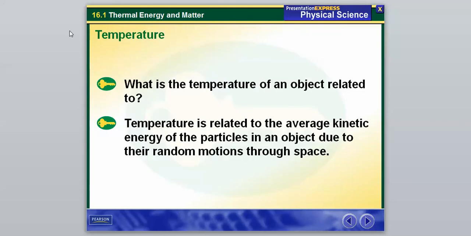And so now one word to move on to, out of the history and into more of the current thing about what we understand, is temperature. Temperature is a word that is always associated with heat. And temperature is related to the average kinetic energy of the particles in an object due to their random motions through space. So as we've gone on this year, this book does a really nice job of building on itself. We've talked about particles moving faster, and now we know, going back to our last chapter, the energy of motion is kinetic energy. So if it's going to have more motion, it's going to have more kinetic energy, and it's going to have a higher temperature.